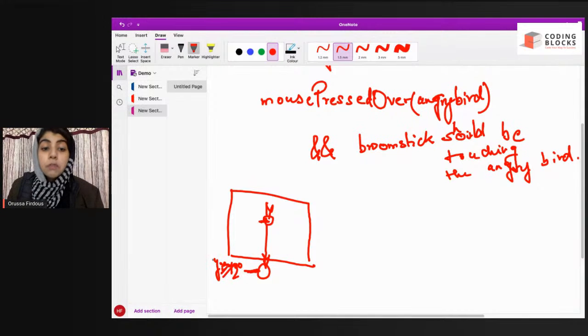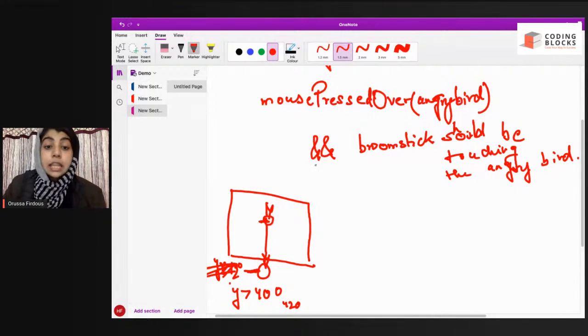So what we want is, when its y position becomes slightly greater than 400, let us say 420 or greater, then our angry bird's x position becomes 400 again, and its y position becomes some random integer between 0 and 400.